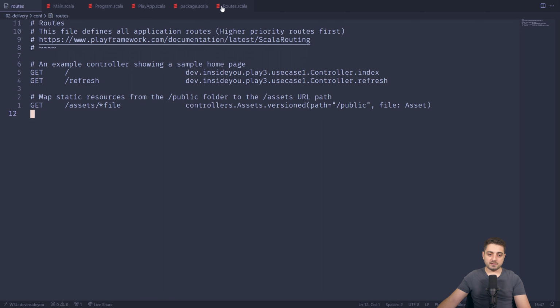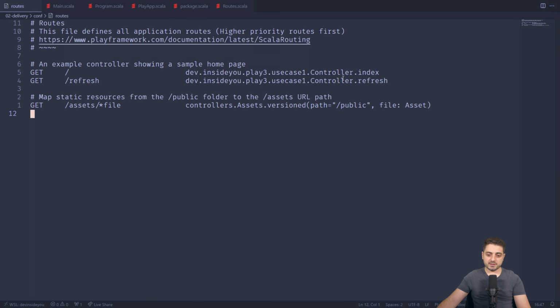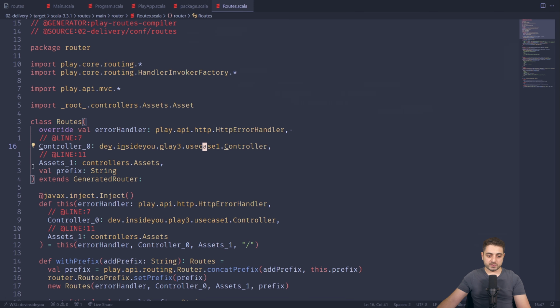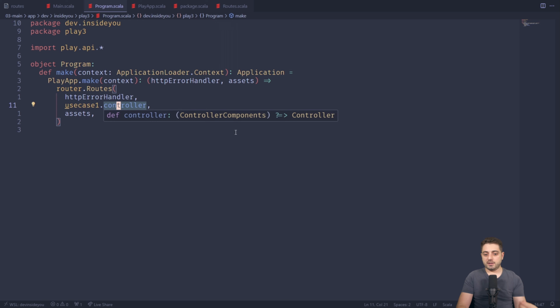So based on this DSL, this class was defined, and because I used only one controller in the package called use case one, the constructor tells me, okay, well, give it to me now, and this is exactly what we're doing over here, right? So we're creating it over here, and this context function was required because in order to instantiate the controller ourselves, we need those controller components. So over here, actually, we are going to use the controller components, okay?